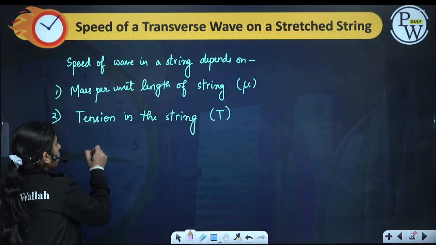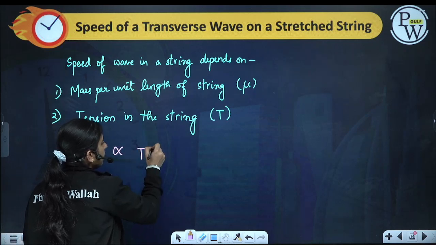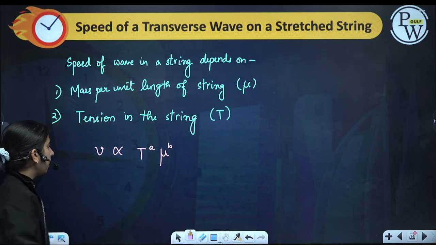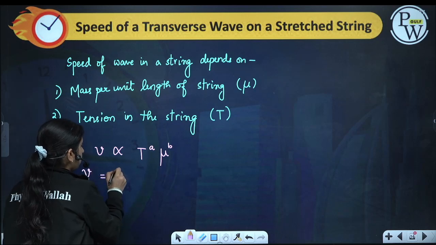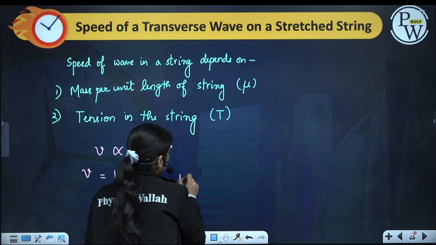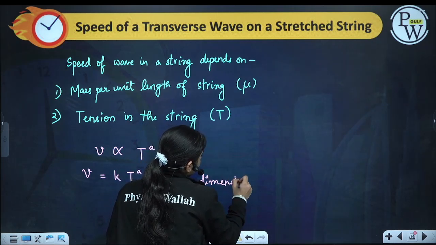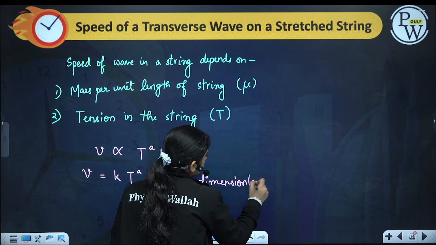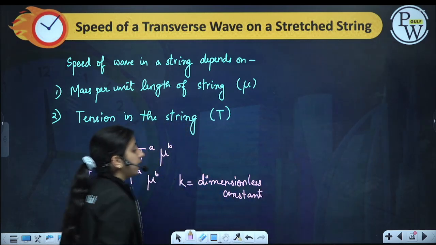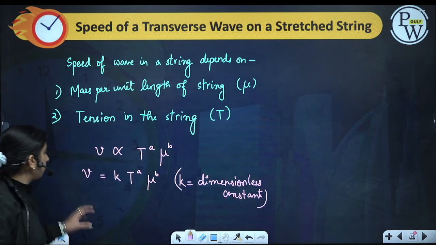Now we can do it by dimensional analysis. Let us take that v is T raised to the power A and mu raised to the power B. We will add a dimensionless constant K, so v equals K T^A mu^B.